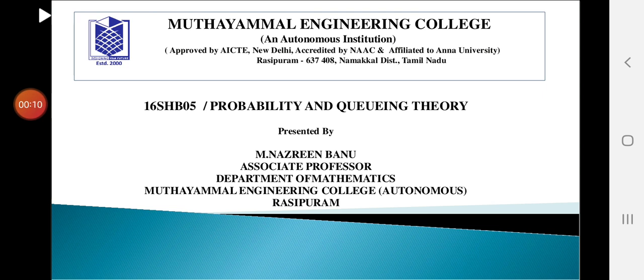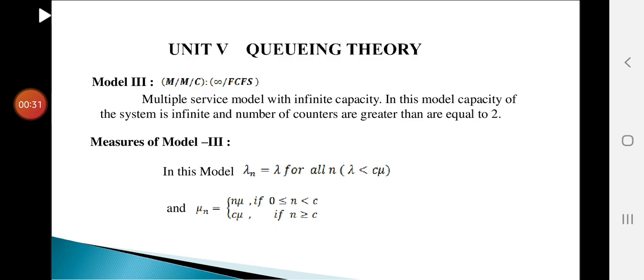Welcome to this lecture. In lecture 1, we have seen the M/M/1/infinity FCFS queuing model, that is single service queuing model with infinite capacity. In lecture 2, we have seen the M/M/1/N FCFS model, that is single service model with finite capacity. That is, in model 2, the capacity of the system is limited to N. Now we will see model 3.